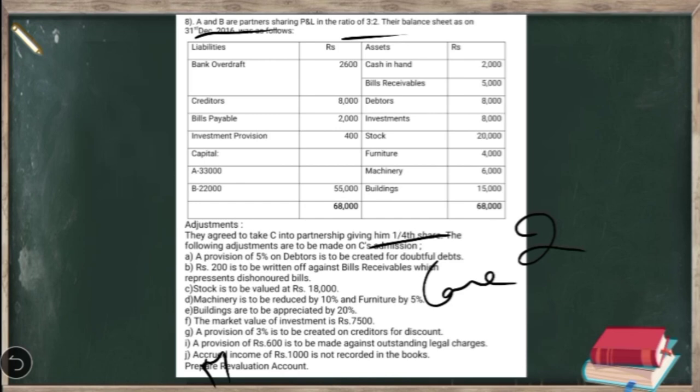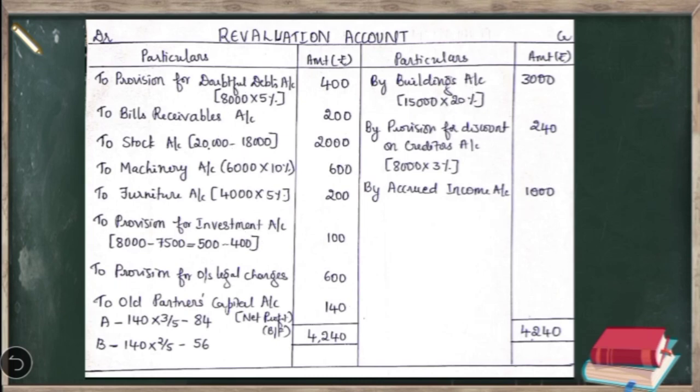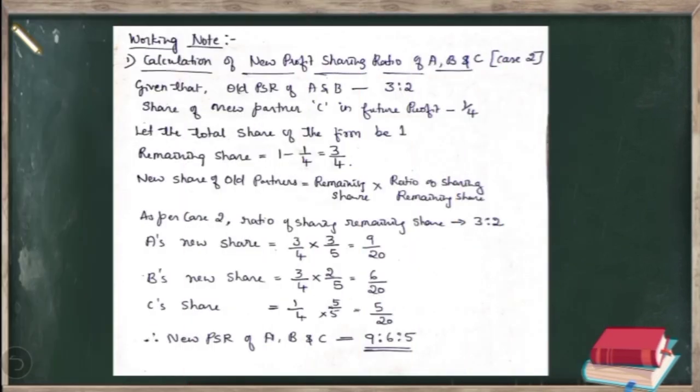Okay. So in such a case, how to calculate the new profit sharing ratio? Let's see that. So in the working note, you have to write calculation of new profit sharing ratio of A, B and C as per case 2. Given that old profit sharing ratio of A and B is 3:2 and the share of new partner C in the future profit is 1/4.